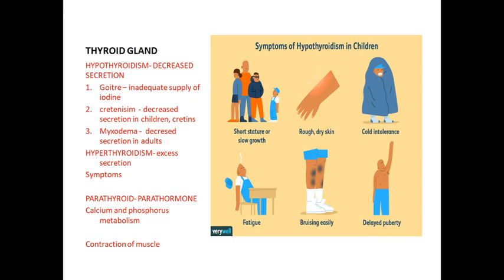Next, parathyroid. It also occurs in the thyroid gland, with a low blood structure in the thyroid. It is called the parathyroid. On page number 235, you can see the pictures of the parathyroid. The hormone secreted by the parathyroid is parathormone. It maintains calcium and phosphorus metabolism. When someone has a thyroid problem and undergoes surgery, at that time they remove the parathyroid gland also.